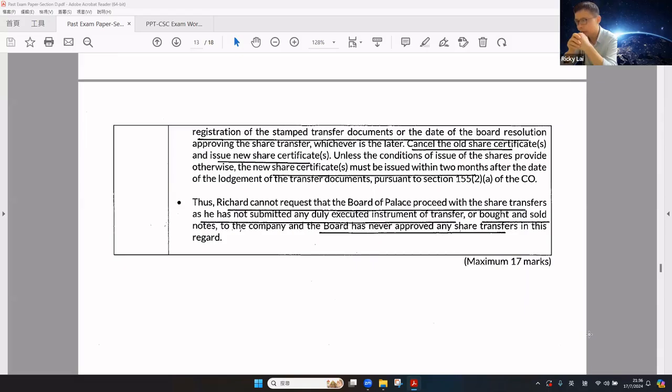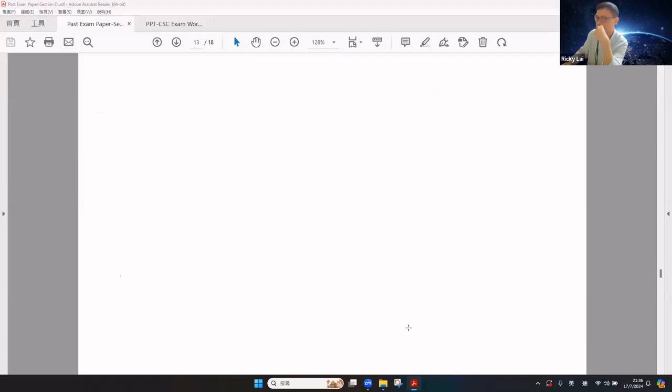Therefore, Richard cannot request the board to proceed with the share transfer when he has not yet submitted any duly executed instrument of transfer or bought and sold notes to the company, and the board has never approved any share transfer in this regard.